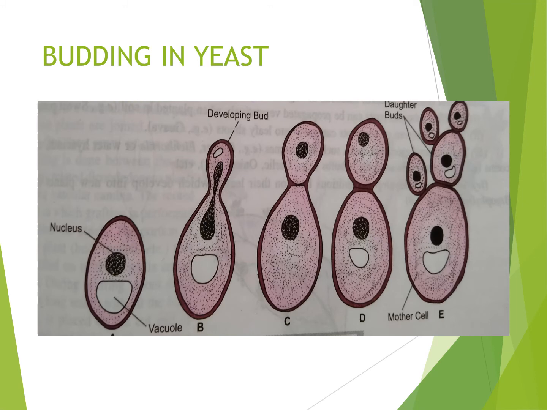This is a diagrammatic representation of budding in yeast. The different stages are shown: how the constriction develops, how the nucleus enlarges, and in the third diagram you can see the nucleus divides into two parts, and one goes into the bud.